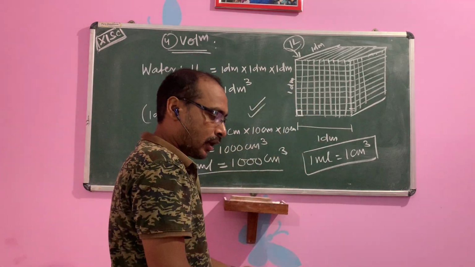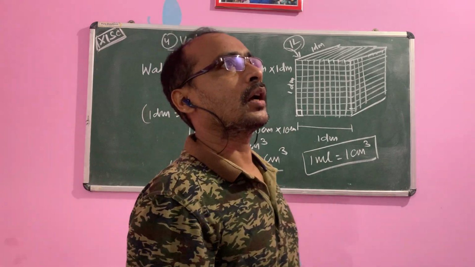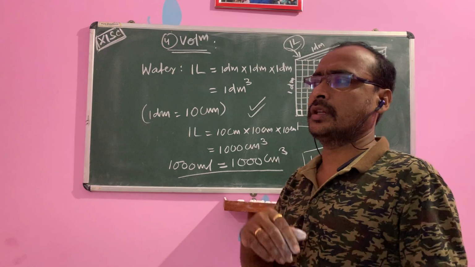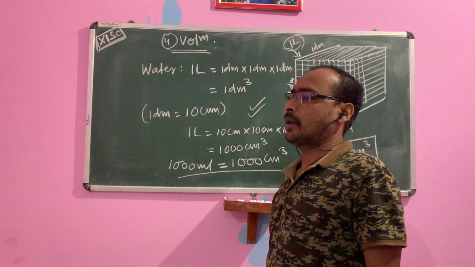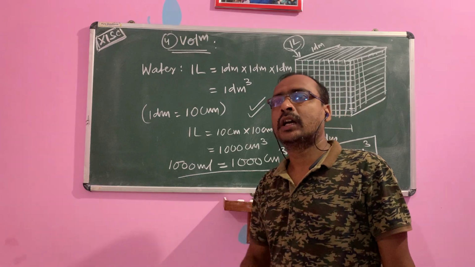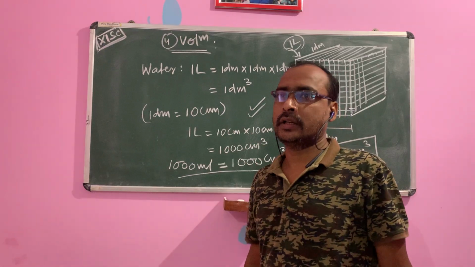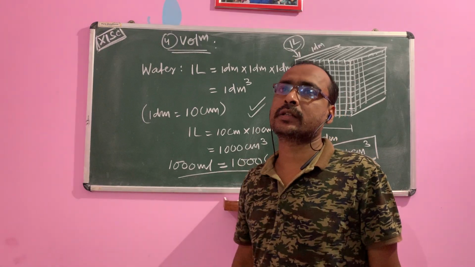In our laboratories, many apparatus are used to measure the volume of a liquid. You know, children, in class 10 you also performed some experiments in a laboratory with a measuring cylinder, a pipette, a burette, and a volumetric flask.